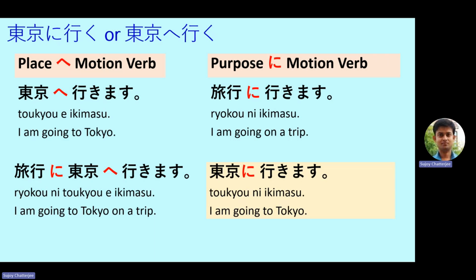So what's the clarification on this? This is one of the most common confusions for a Japanese learner, especially for a beginner, that he comes across Tokyo ni ikimasu and also in some places Tokyo e ikimasu, or any place ni ikimasu. So how to handle this?